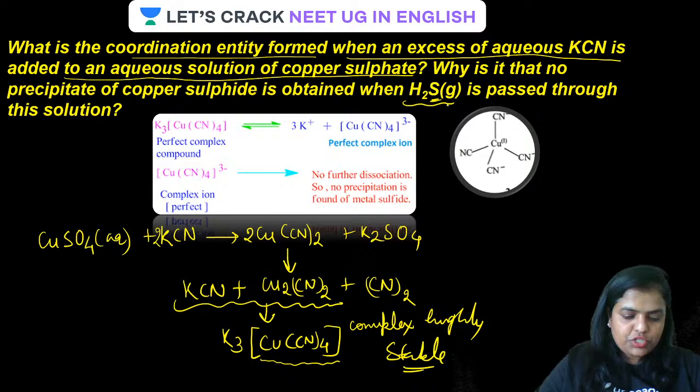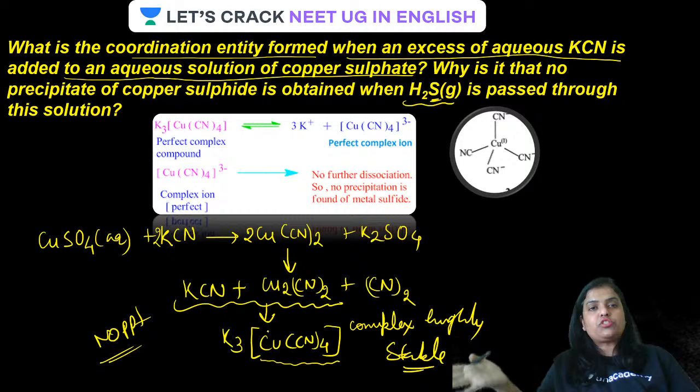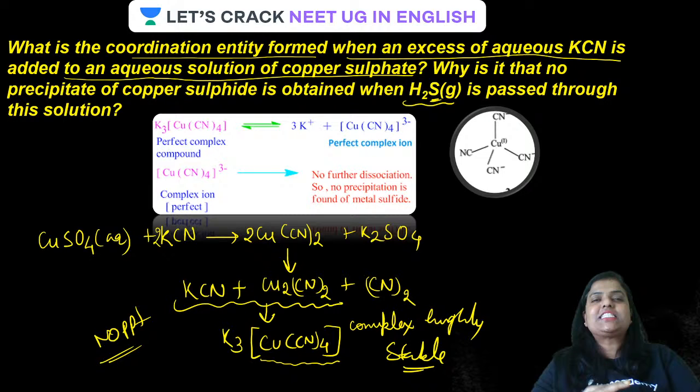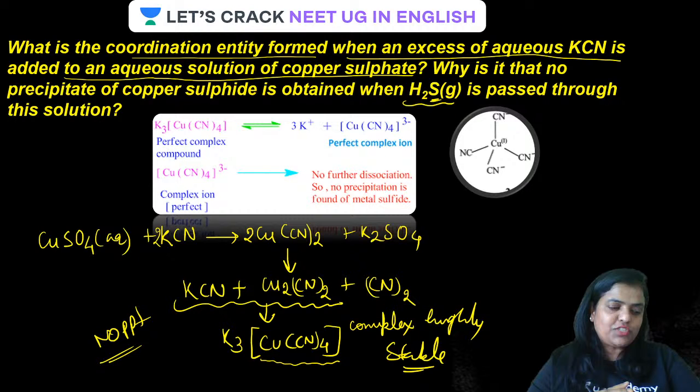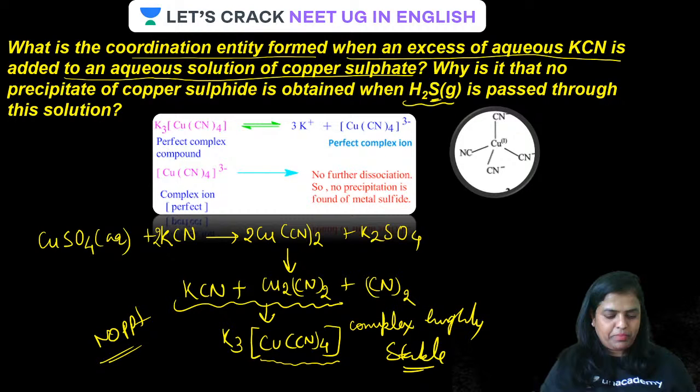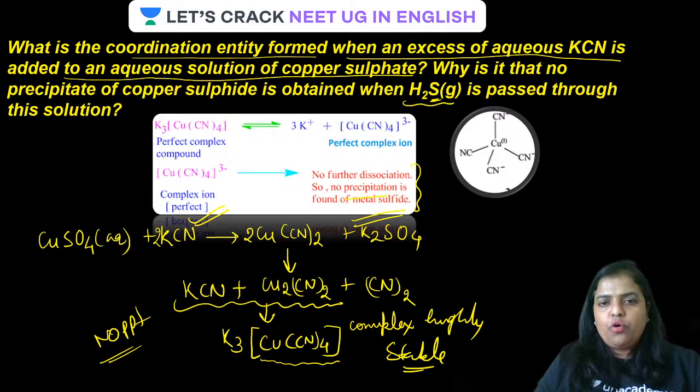Therefore, there is no precipitate. Is that clear? Or you can say copper is a part of the complex and has lost its identity. It will not come out of the coordination sphere. Therefore, it will not get precipitated with H2S. Is that clear? Complex sign: no further dissociation of copper ion, therefore no precipitation of metal sulfide is found.